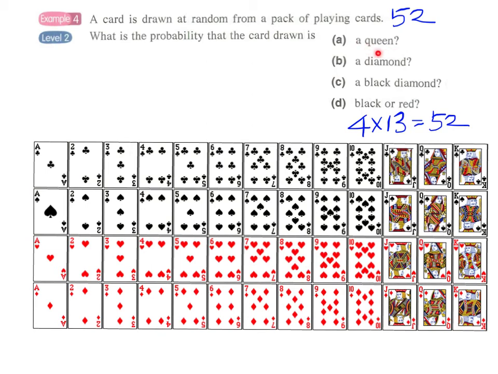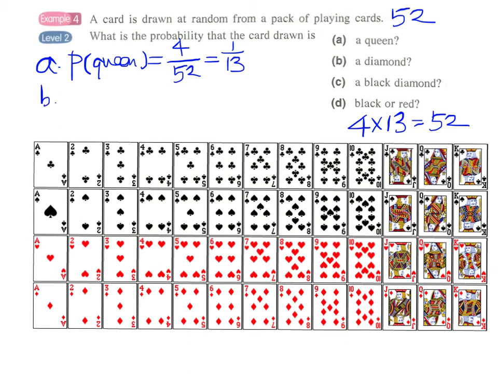What is the probability that the card drawn is a queen? So we have 4 queens here. We have the club queen, spade queen, heart queen, the diamond queen. And therefore the answer for part A will be 4/52. We have 4 favorable outcomes because we have 4 queens. And we have a total of 52 possible outcomes. So this will be 1/13.